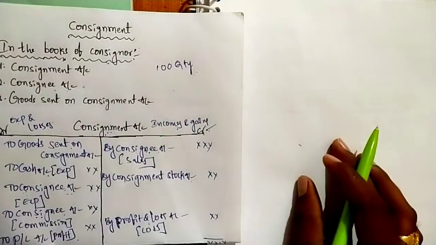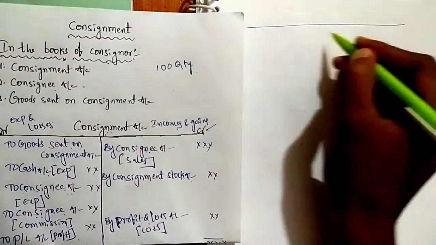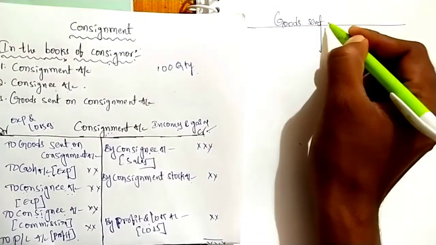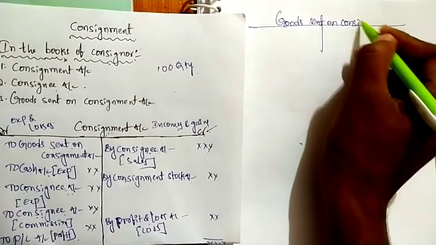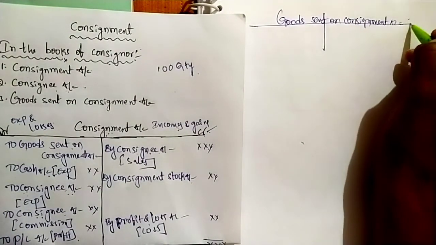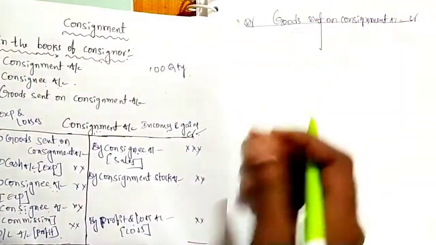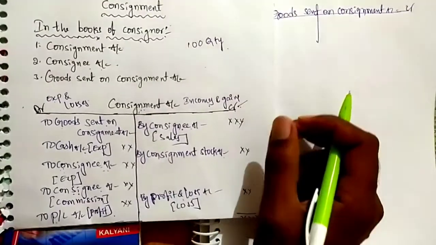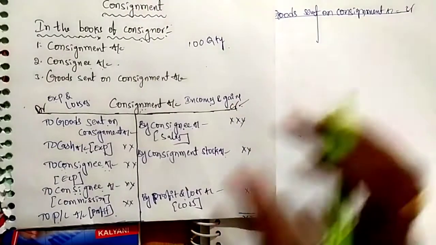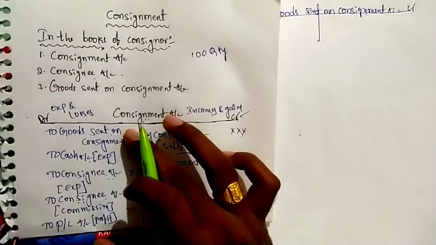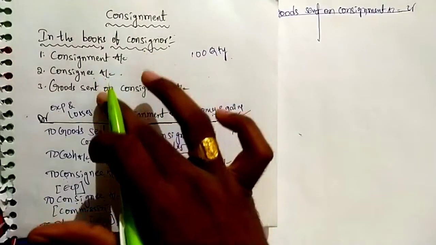Next, the last one, goods sent on consignment account, with credit and debit sides. This is also prepared with the help of consignment. If you prepare only this one, you can easily prepare the remaining two.